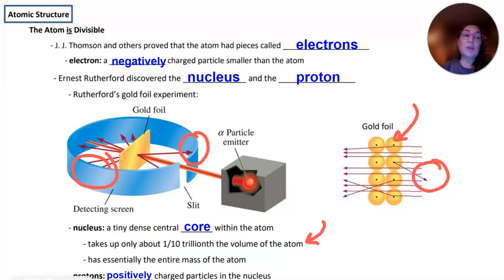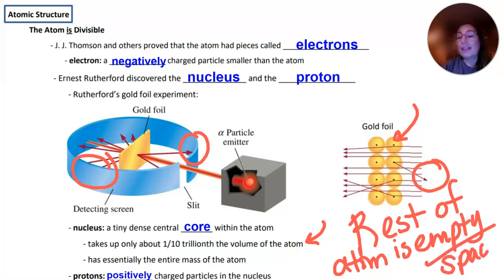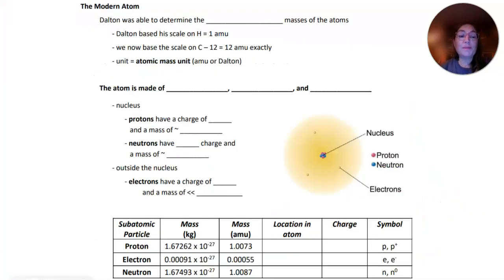So based on this experiment, we found out that we had a nucleus with the positively charged protons, and actually that the rest of the atom is mostly empty space. That was really remarkable. It's so remarkable, I'm going to write it down here. Empty space. That was really shocking, that the rest of the atom is just mostly empty space.